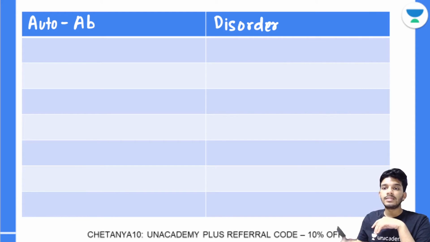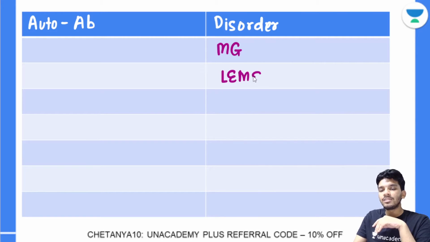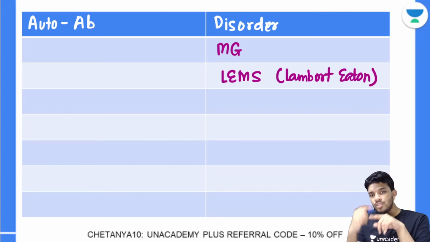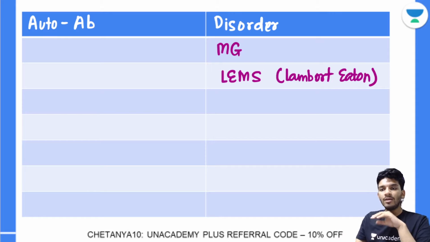First of all is a very important differentiation question that is there in physiology also: myasthenia gravis and Lambert-Eaton myasthenic syndrome. I hope you can expand these. I'll just write it in short if you don't know Lambert-Eaton; this is called Lambert-Eaton, and myasthenia gravis I hope you all know. In both of these you have antibodies. I am not writing one word again and again, and that one word is anti, because all of these are antibodies. So in front of all of these names that I'm writing, you will have anti.